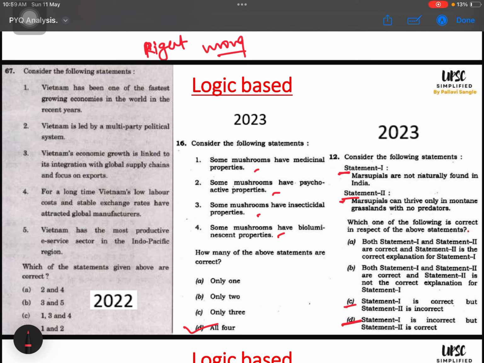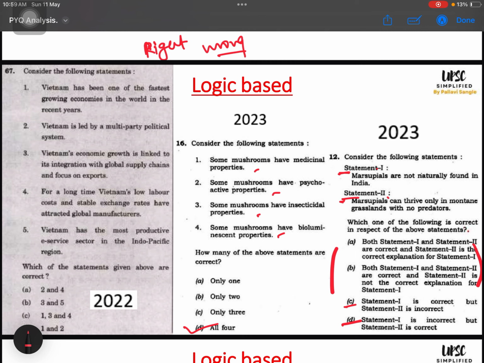You have to check the options also. Many times they are following this pattern, but maybe they can change this pattern also. But this is the beauty of this question. Even if you know one statement as right or wrong, you will directly get the answer. You don't need to think about the other statement, but you have to be very firm which statement is right and which statement is wrong.